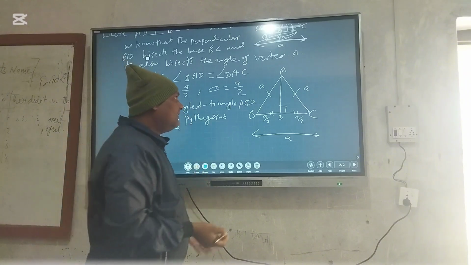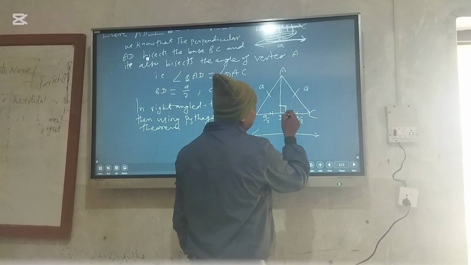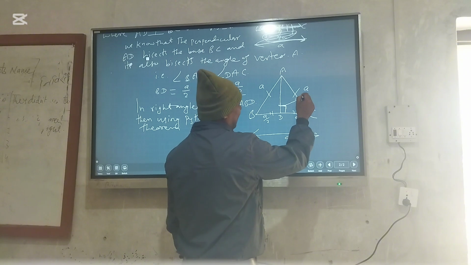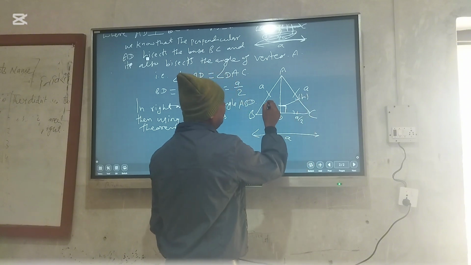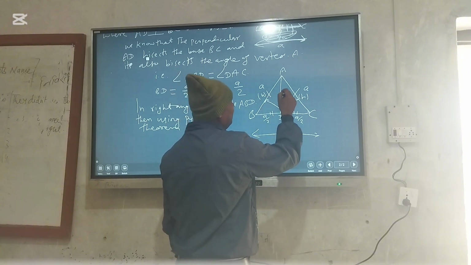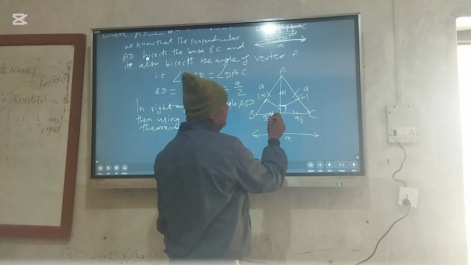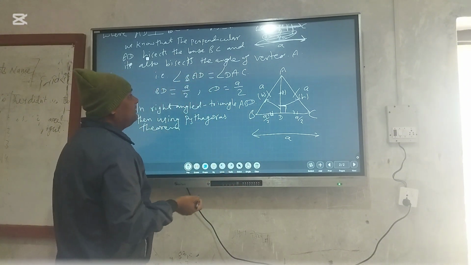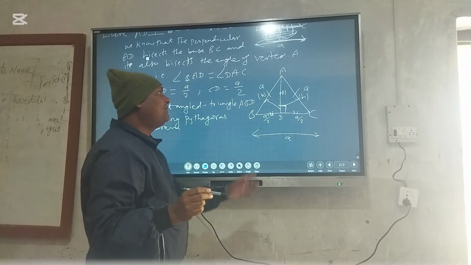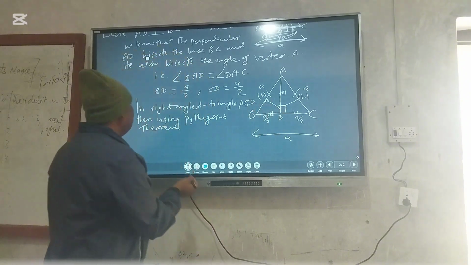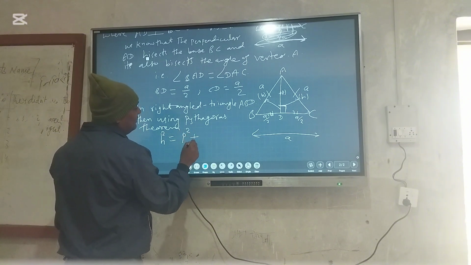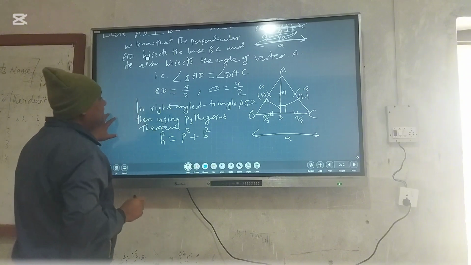The side opposite to the right angle is the hypotenuse, and one is the perpendicular and another is the base. In a right angle triangle, the square of the hypotenuse is the sum of the squares of the perpendicular and the base. That means h square is equal to p square plus b square.